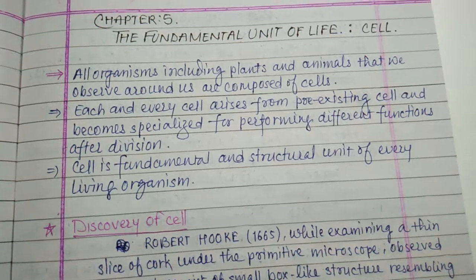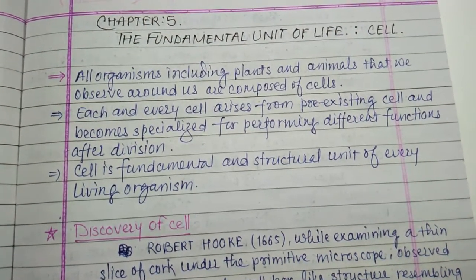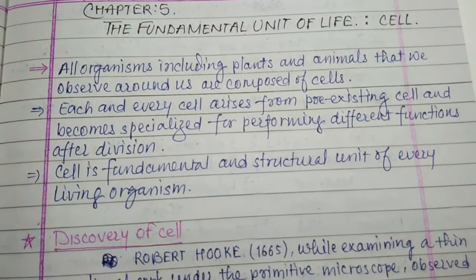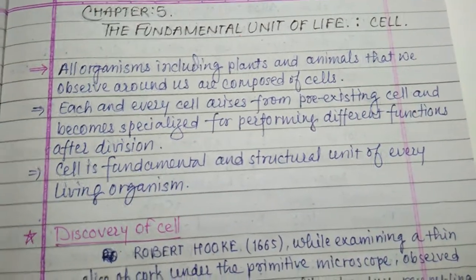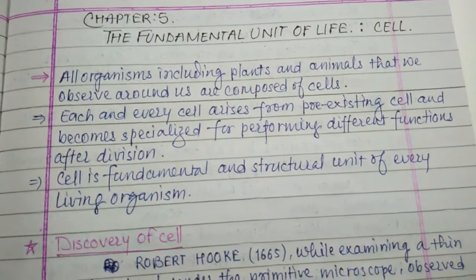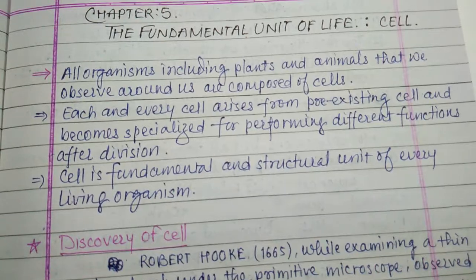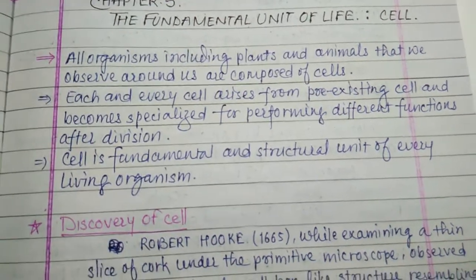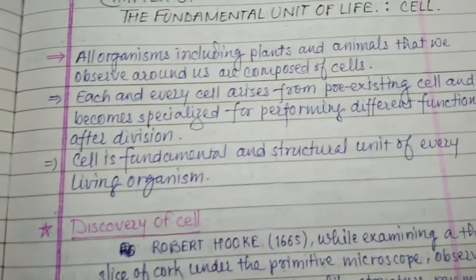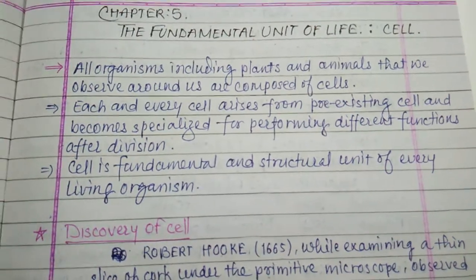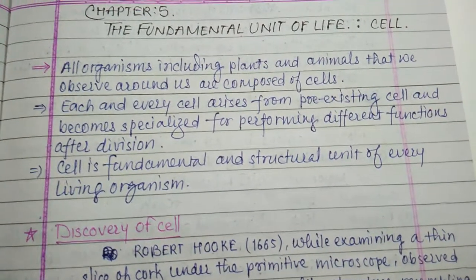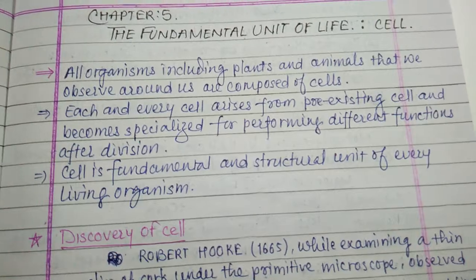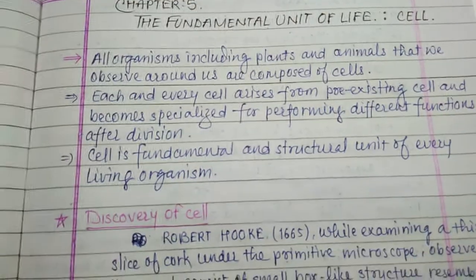All organisms, including plants and animals that we observe around us, are composed of cells, whether they are one-celled or multicellular. Each and every cell arises from a pre-existing cell and becomes specialized for performing different functions after division.